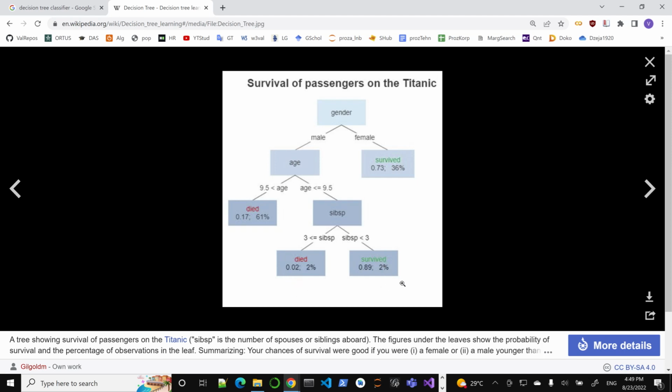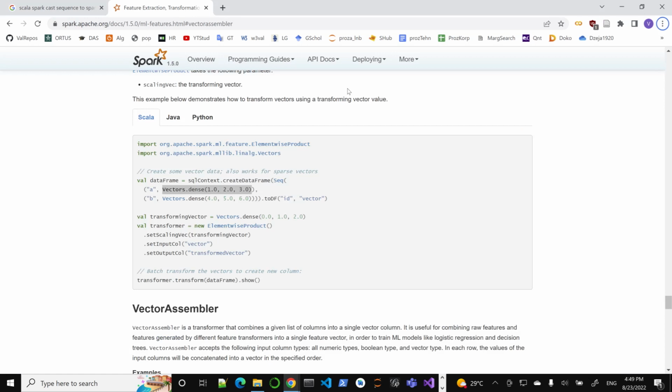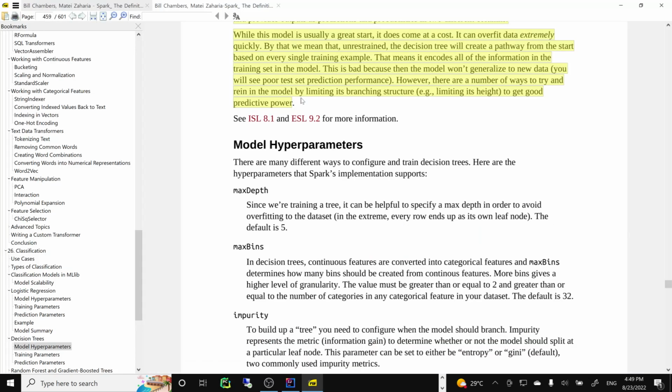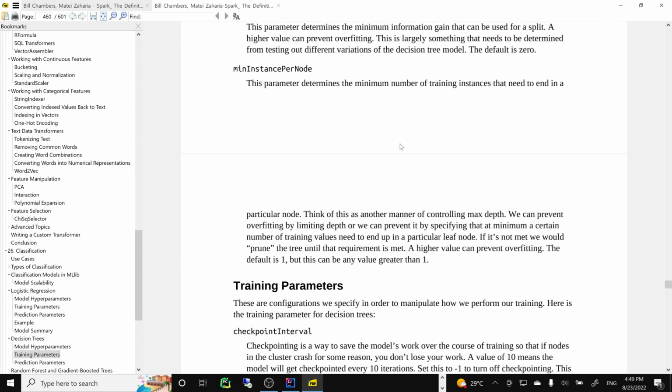Most survived, I think, but those who had lots of siblings pretty much all died, and more of the young ones also died. The advantage of this type of algorithm is that you can print out the answers. It goes through and gives you the answers.